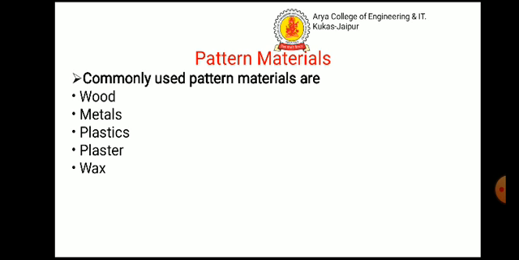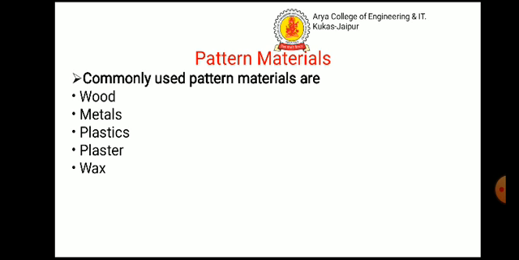Also, wood is the material most commonly used for making patterns for sand molding. Wood can be easily shaped or worked to get patterns of desired shape and size. It is light in weight.